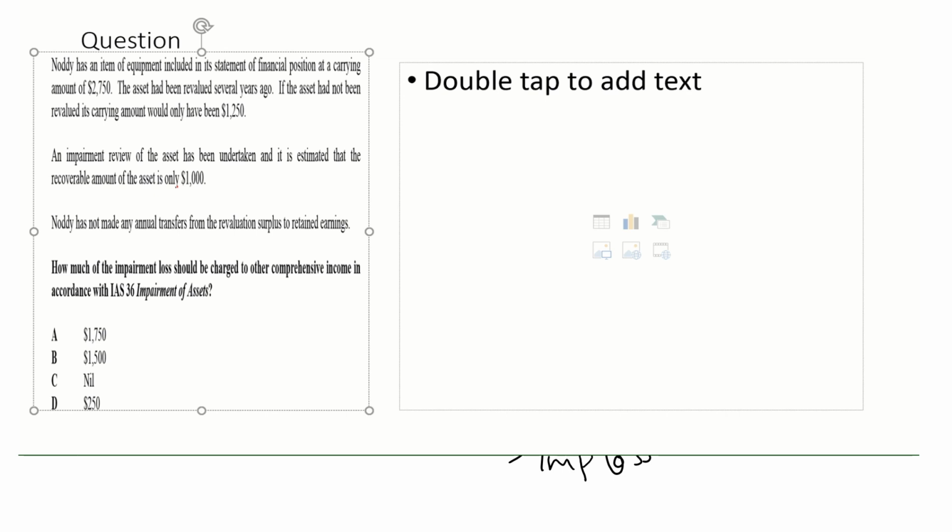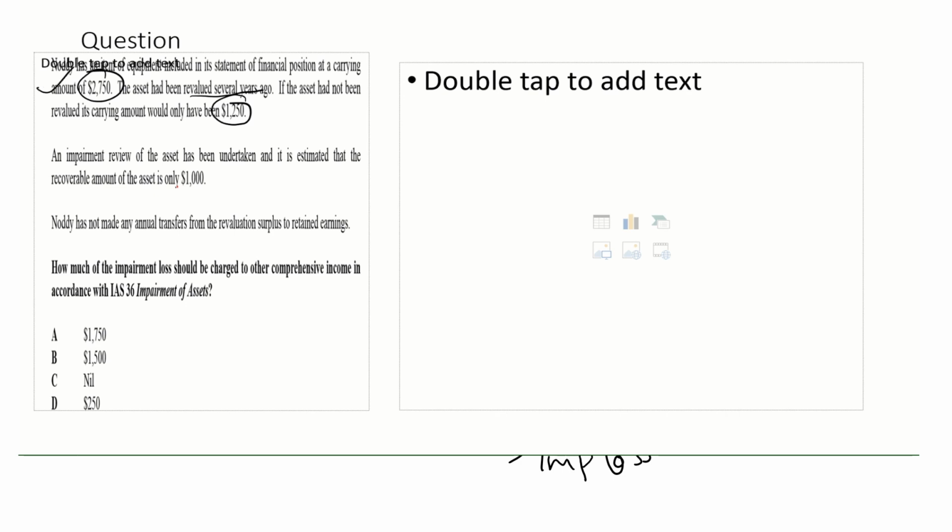So read the question. Nodi has an item of equipment included in its statement of financial position at a carrying amount of 2,750. The asset had been revalued several years ago. If the asset had not been revalued, its carrying amount would only have been 1,250. Okay, stop. Read the question again. Nodi has an item of equipment included in SOFP at a carrying amount of 2,750. The asset had been revalued several years ago. If the asset had not been revalued, its carrying amount would only have been 1,250.